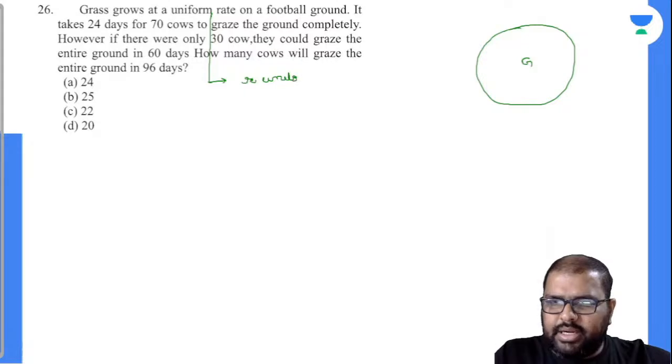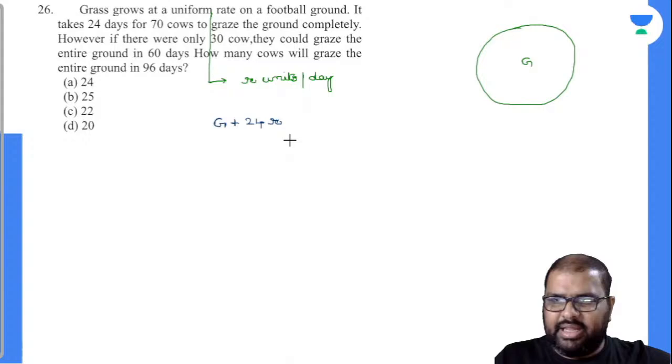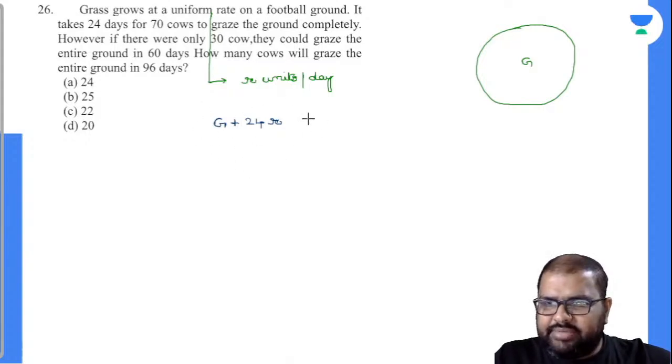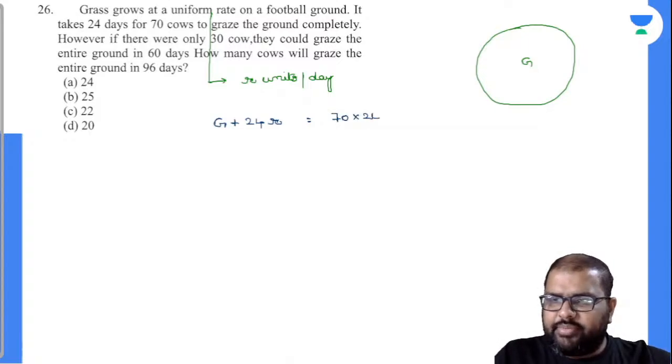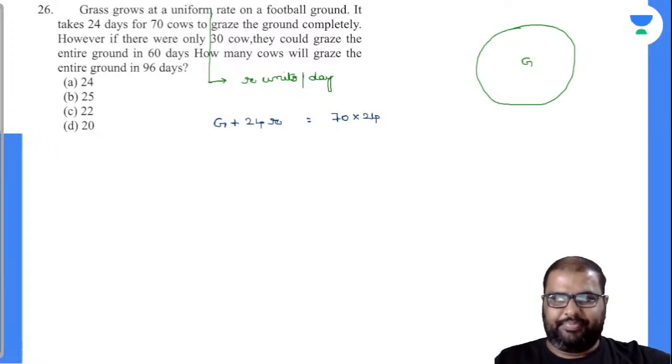R units per day. So what is the total grass available for the 70 cows? G, the initial amount of grass available on day 1, plus how many days did they graze? 24 days. So for 24 days this grass will grow at a rate of R units per day. This is the total amount of grass available. This was grazed by 70 cows for how many days? 24 days. Now this is the equation form. How many of you can crack this? If you can crack this, automatically your answer is done.